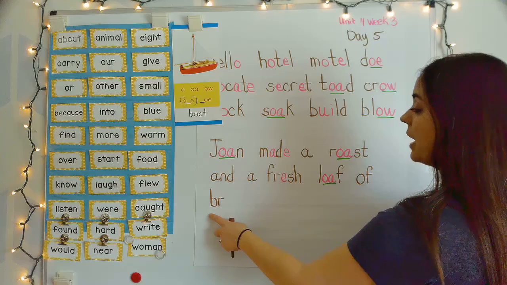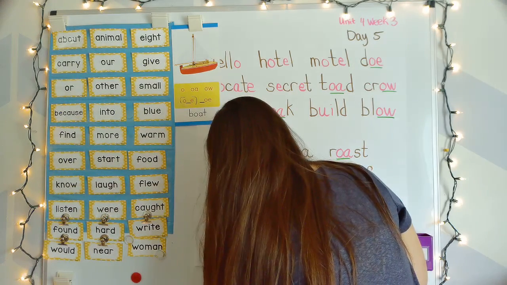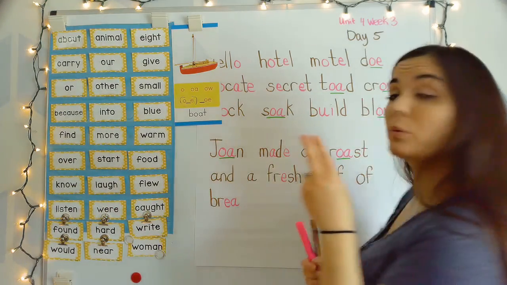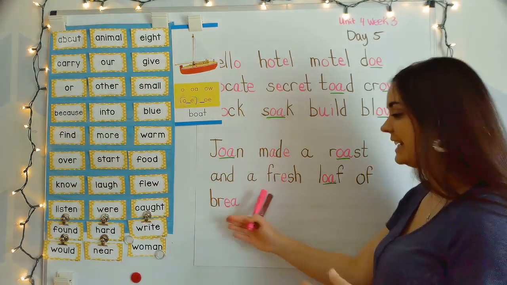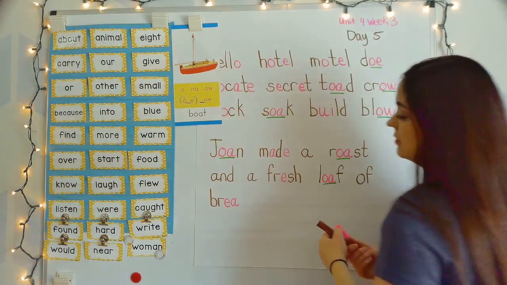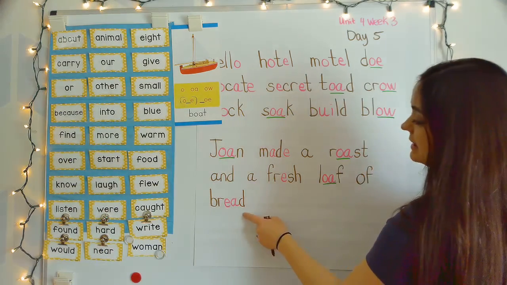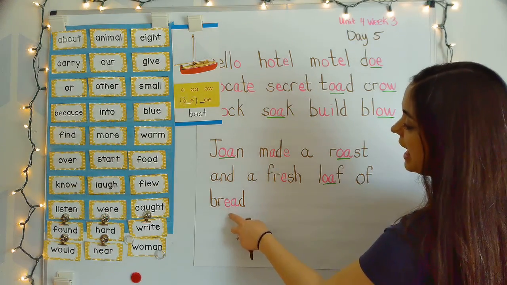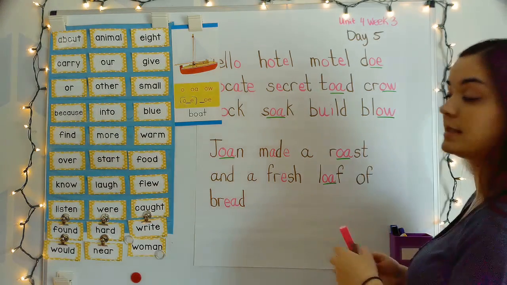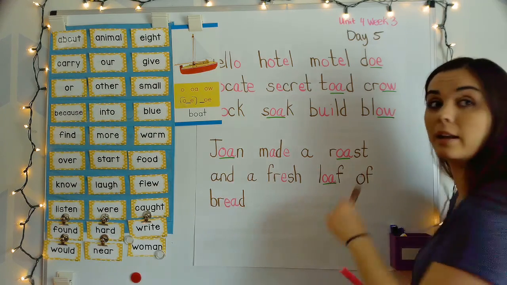BR, br, butter. And EA. Remember, we almost forgot that EA can also say eh. Br, eh. We don't see it a ton in what we've been working on. D says da. Br, eh, da. Bread. All right, so let's read our sentence. Joan made a roast and a fresh loaf of bread. Your turn.